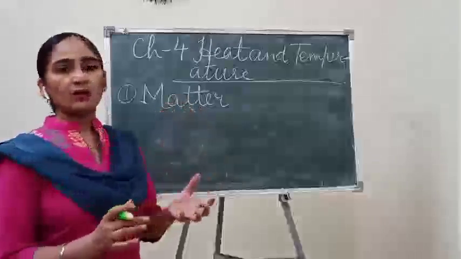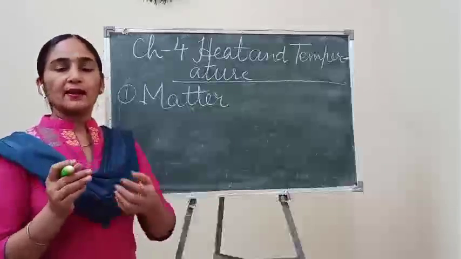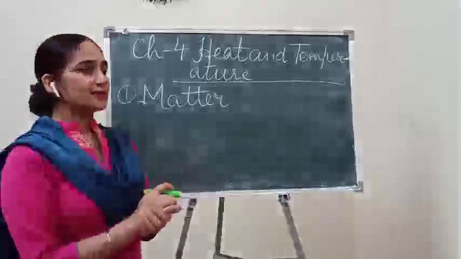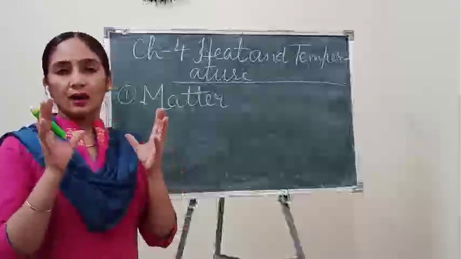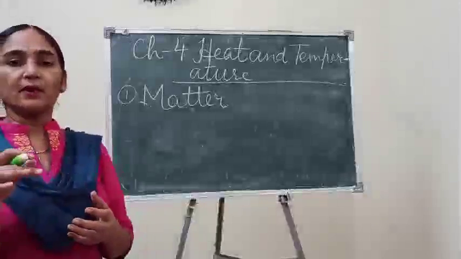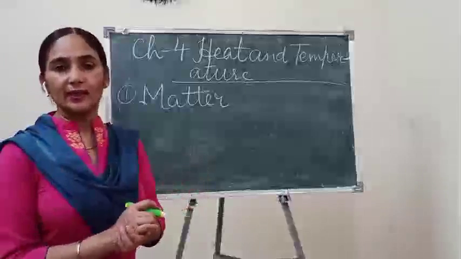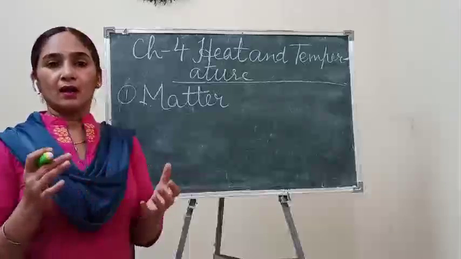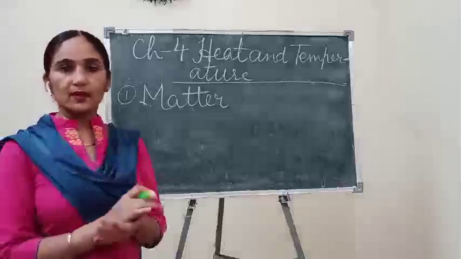And matter is not always these bigger things which I am showing you. Matter can be a very small thing also. This matter is in the form of invisible particles which you can't see with your naked eyes, even with the help of a simple microscope.